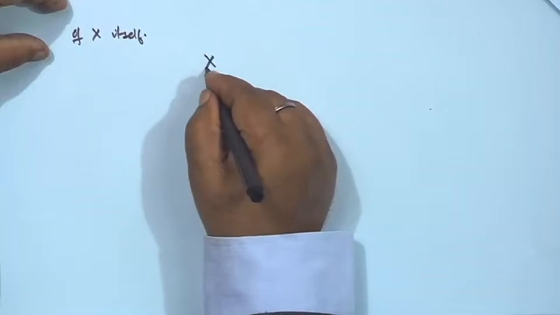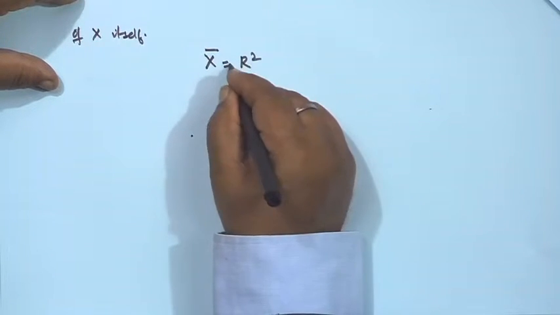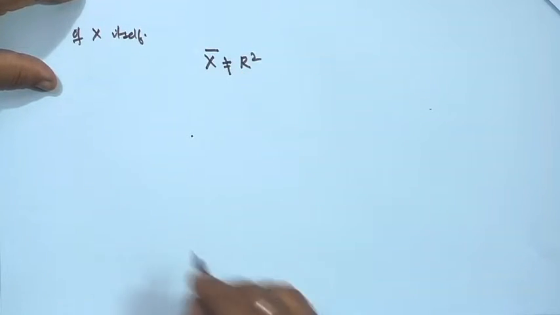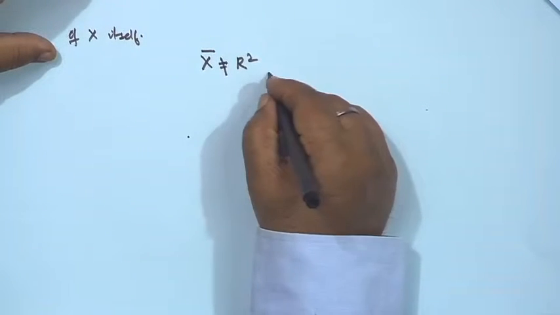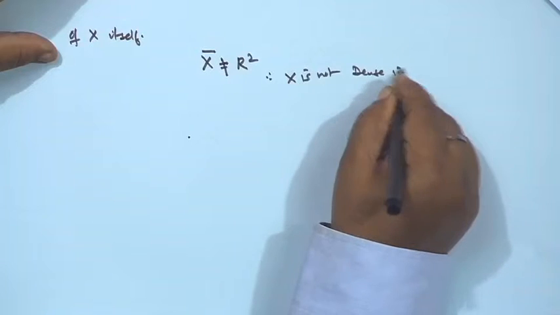Therefore, when you take the closure of this set, together with all limit points, it does not cover the entire R^2. Therefore, it is not equal to R^2, so X is not dense in R^2.